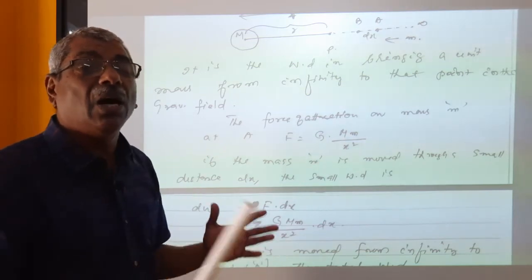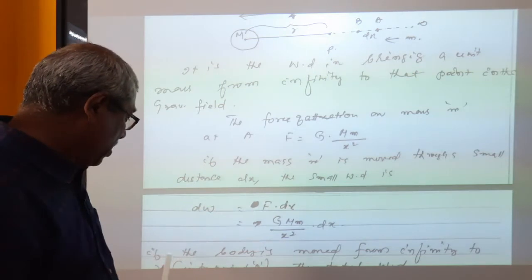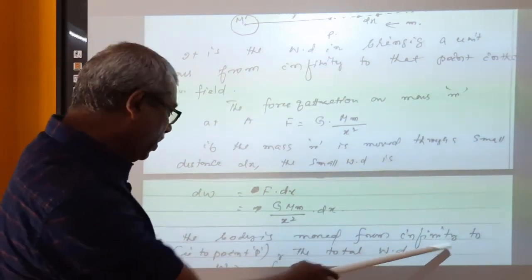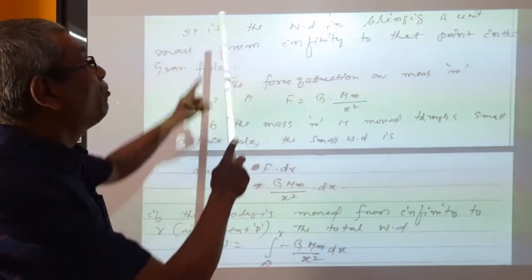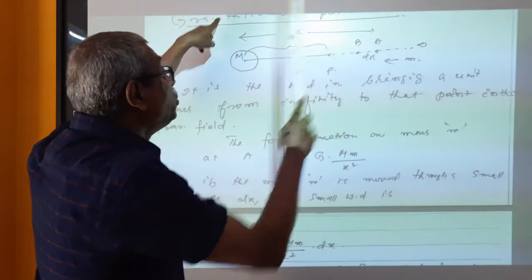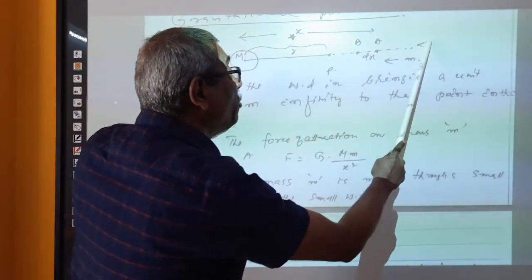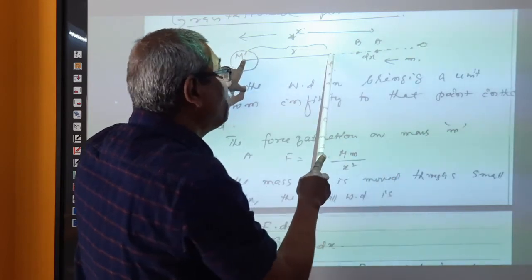That is the potential energy at that point. So if the body is moved from infinity to R, that is, from infinity to the point P, the point P is at distance R.